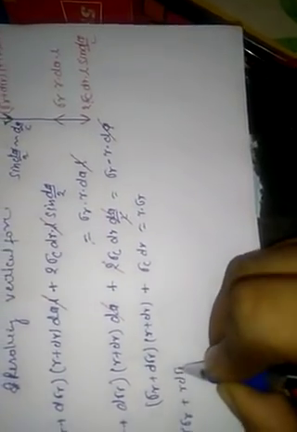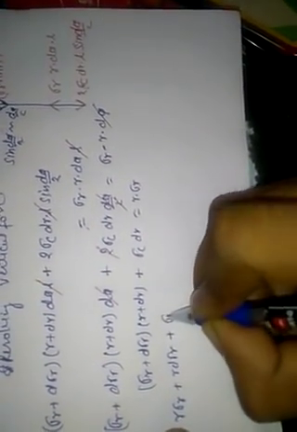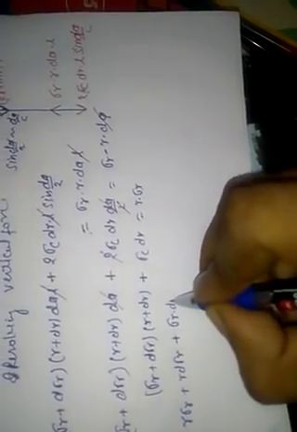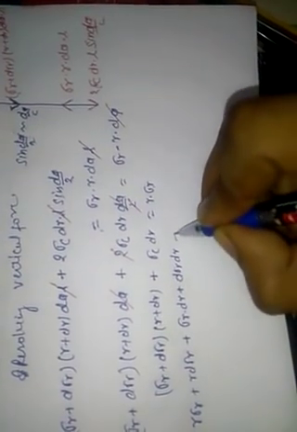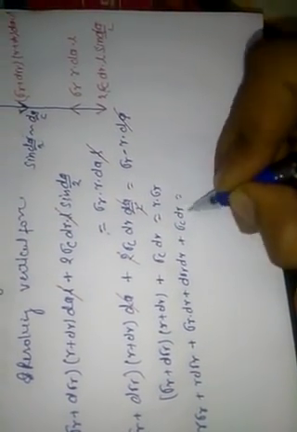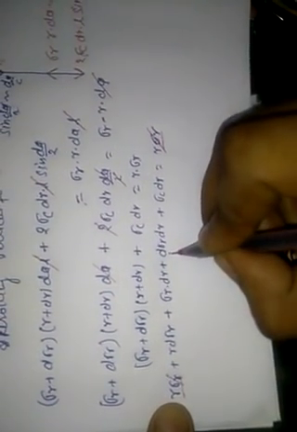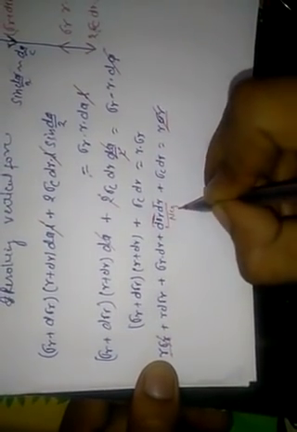Now multiply this term with this r: sigma r r plus r d sigma r plus sigma r into dr plus d sigma r into dr plus sigma c dr equal to r sigma r. Now this r sigma r and this r sigma r cancel out, and this is a very small term and this term is also very small, so it can be neglected.